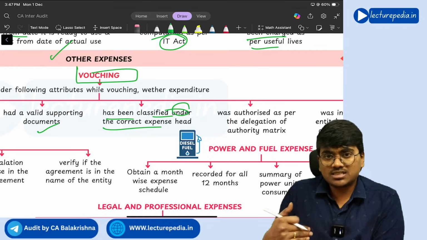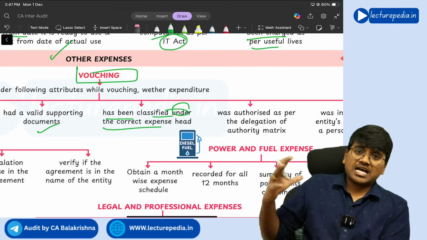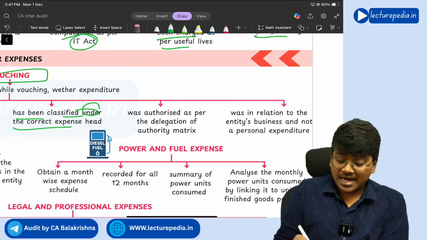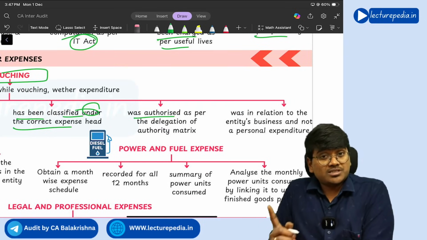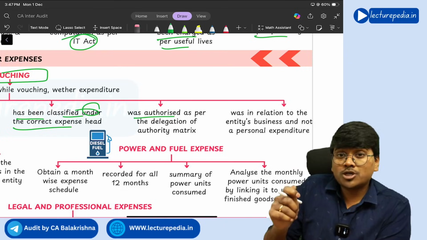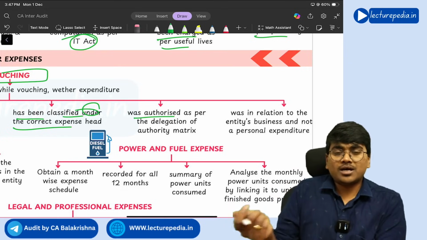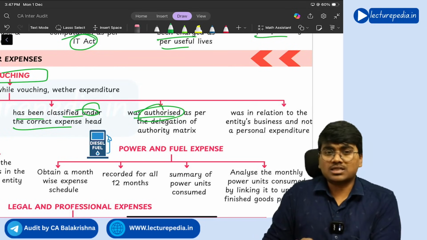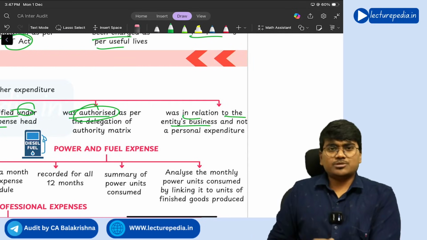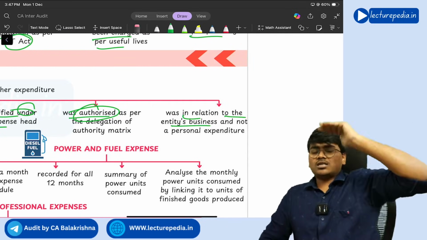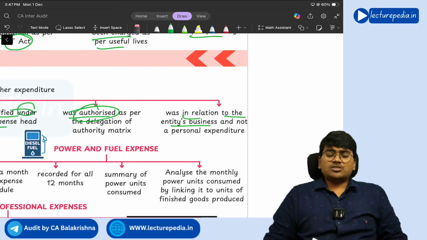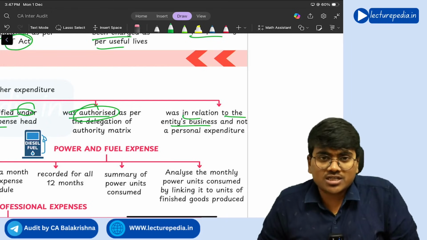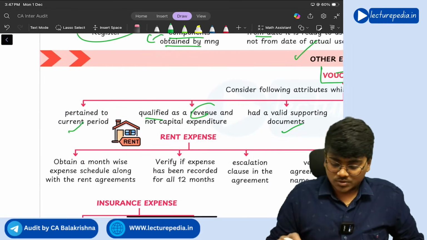Whatever expenditure you are incurring should be authorized by a proper officer in the organization. So you should see that all the other expenditure is authorized and related to the entity's business. Personal expenditure you should not charge to the entity's profit and loss account. Only business expenditures you should charge to the entity's profit and loss account.